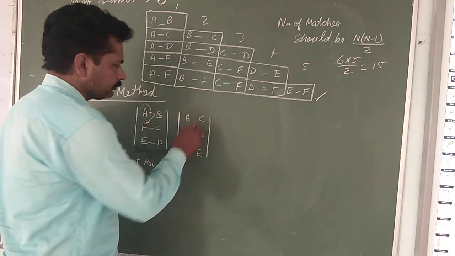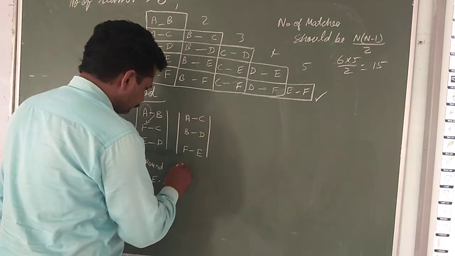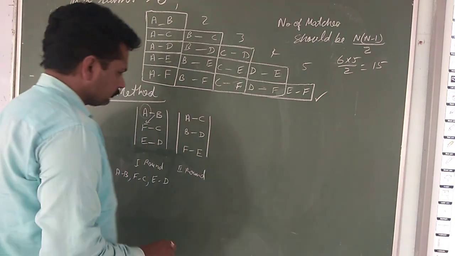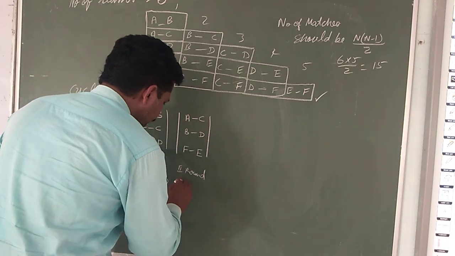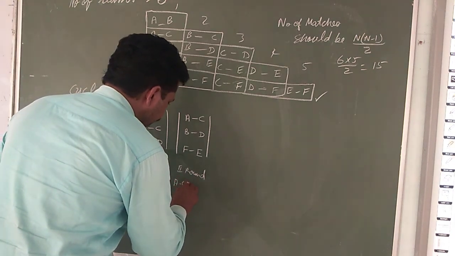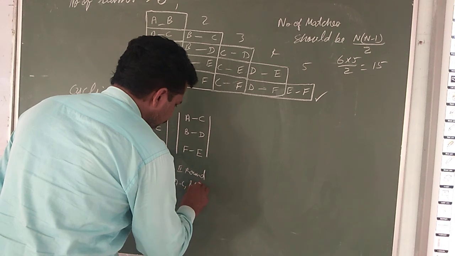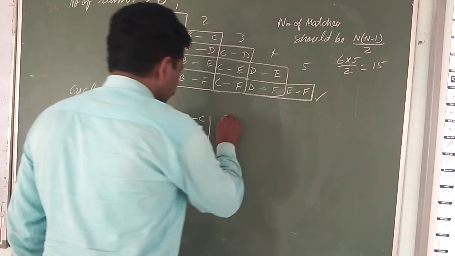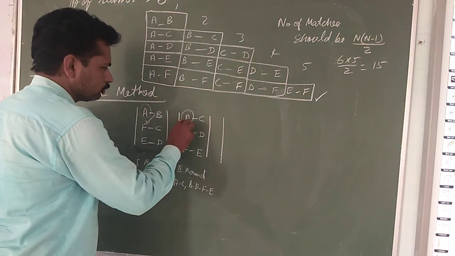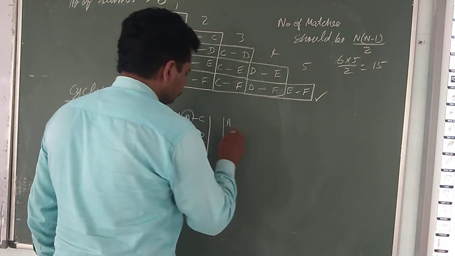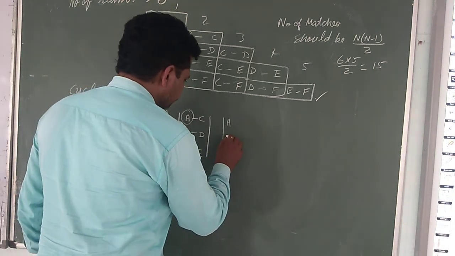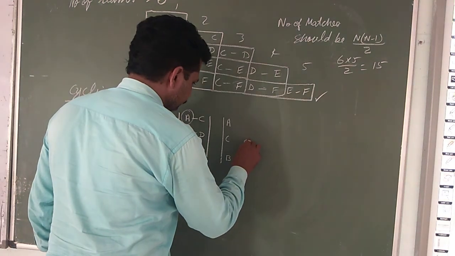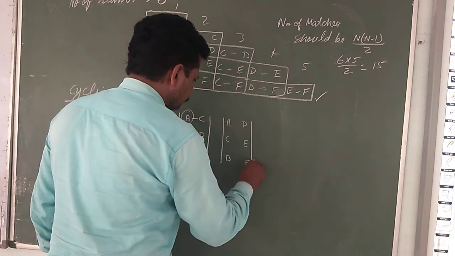A new matrix gets created for the second round. The matches in the second round are A has to play with C, B has to play with D, and F has to play with E. Once again, we do not change this; A remains at its place, C gets the place of B: C, B, F, E and D.